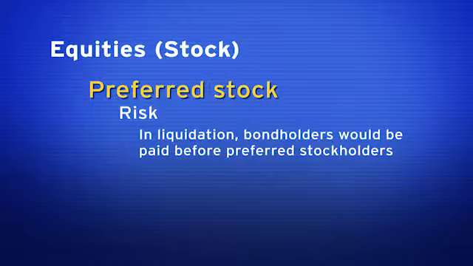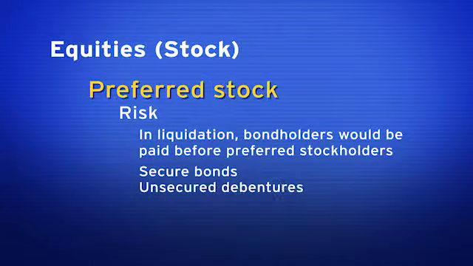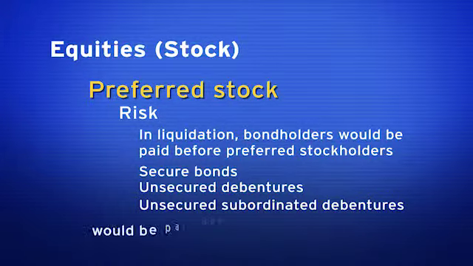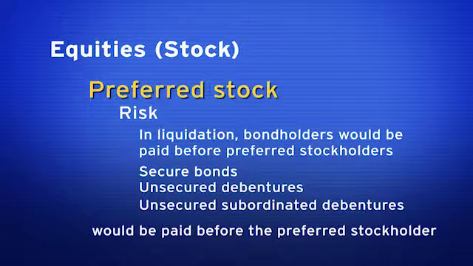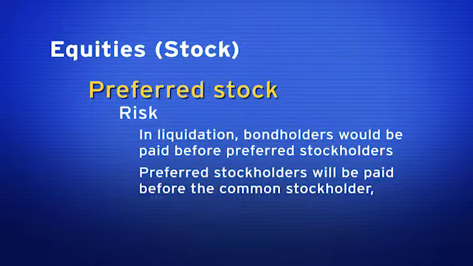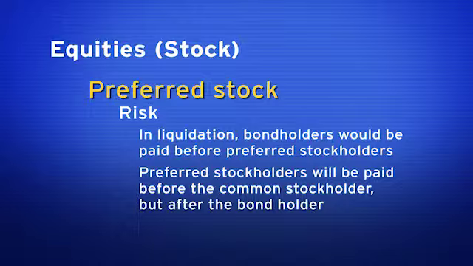So if I own preferred stock and the company goes out of business, people who own secured bonds, people who own unsecured debentures, people who own unsecured subordinated debentures would be paid in liquidation before me, the preferred stockholder. Now, I will be paid before the common stockholder, but after the bondholder. So that's a risk associated with investing in preferred stock.